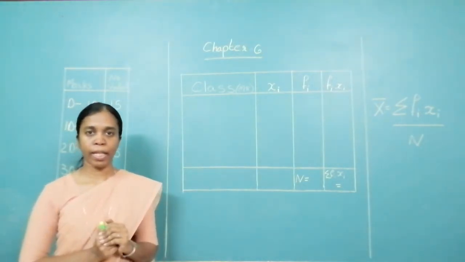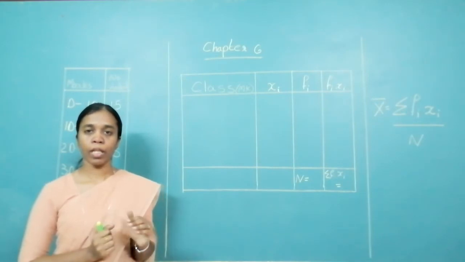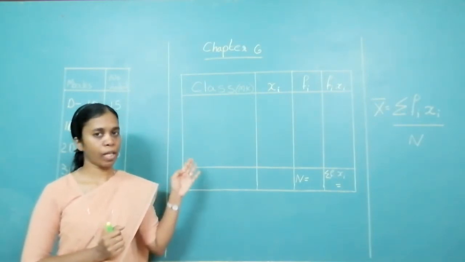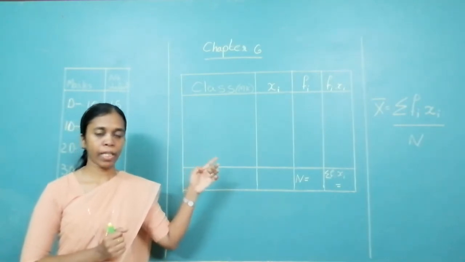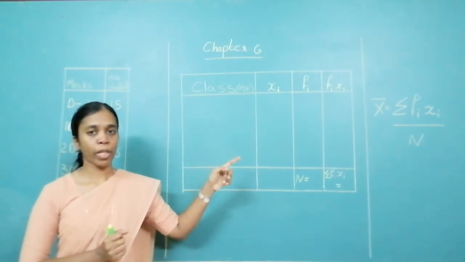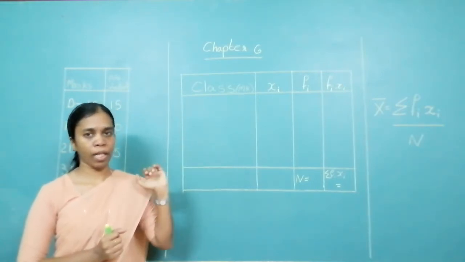I repeat, in direct method, the table has 4 columns: class interval, class mark, frequency, and product of frequency and class mark.